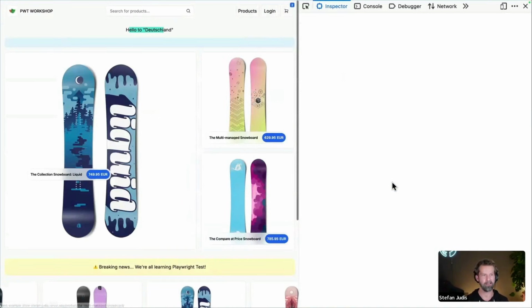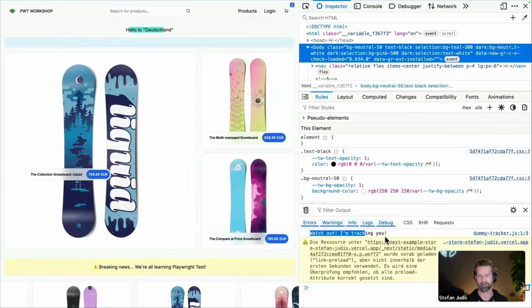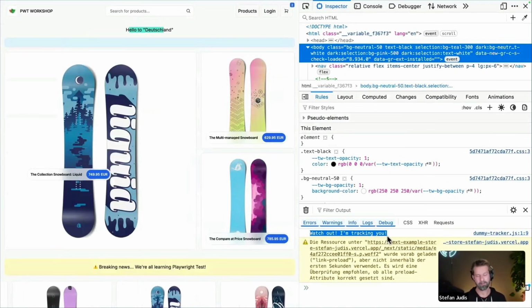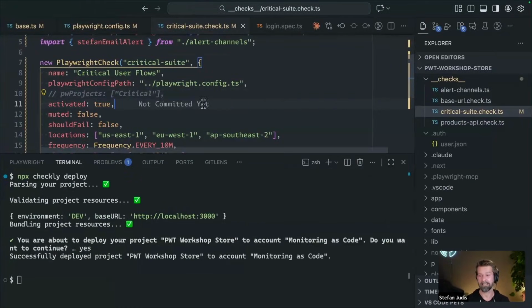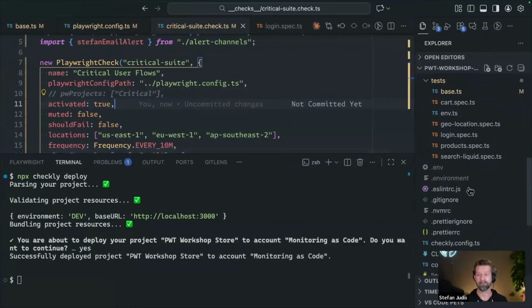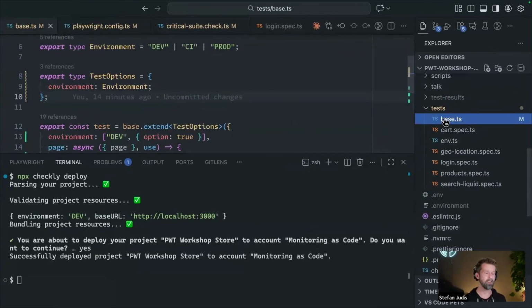Similarly, when we check production monitoring, we have here the same script, right? So this could now start messing with the analytics and the marketers most likely won't like that. So to work around this now, we can go back into our base file and we can start adding more configuration that is based on our environment.